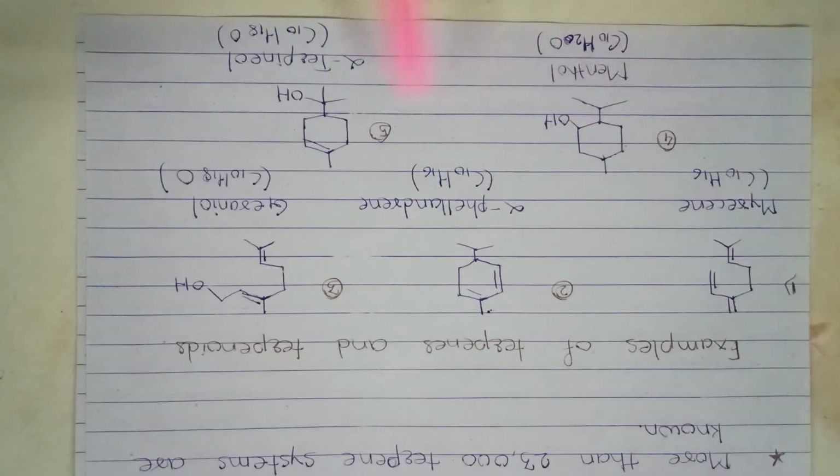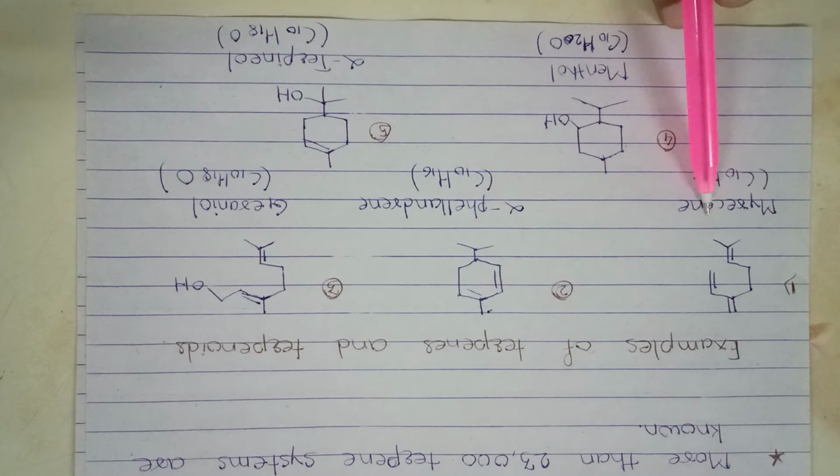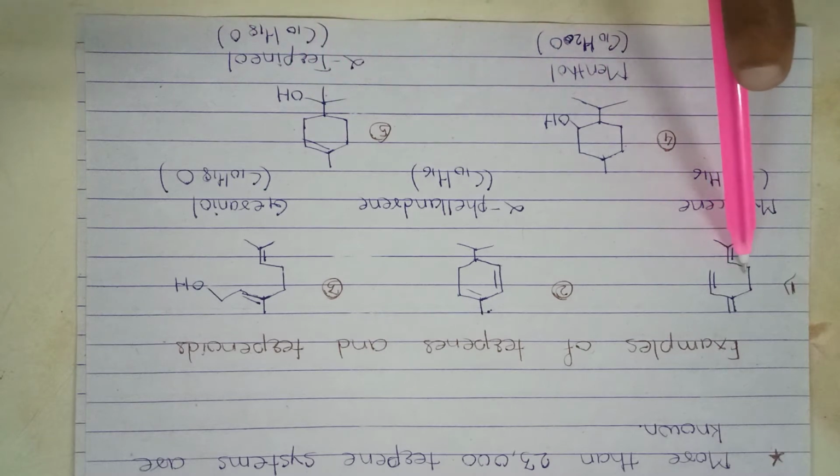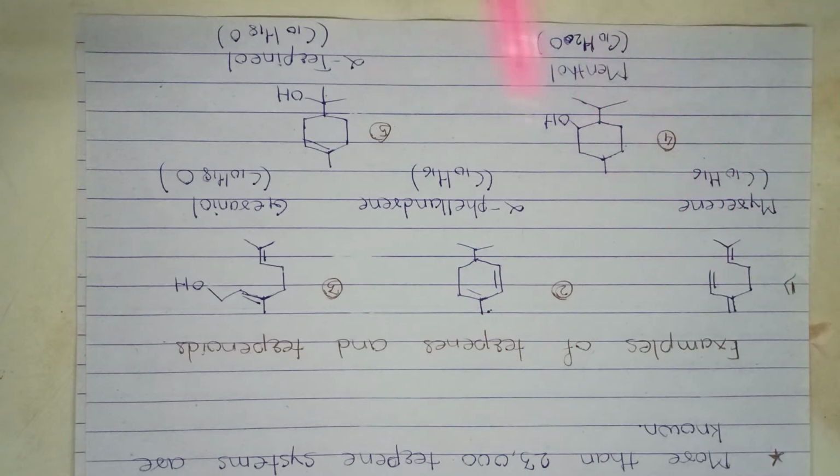These are examples of terpenes and terpenoids. This is 1 and 2, the examples of the terpenes. 3, 4 and 5 are the examples of the terpenoids. Terpenes contain only hydrogen and carbon, and terpenoids contain oxygen, hydrogen and carbon.